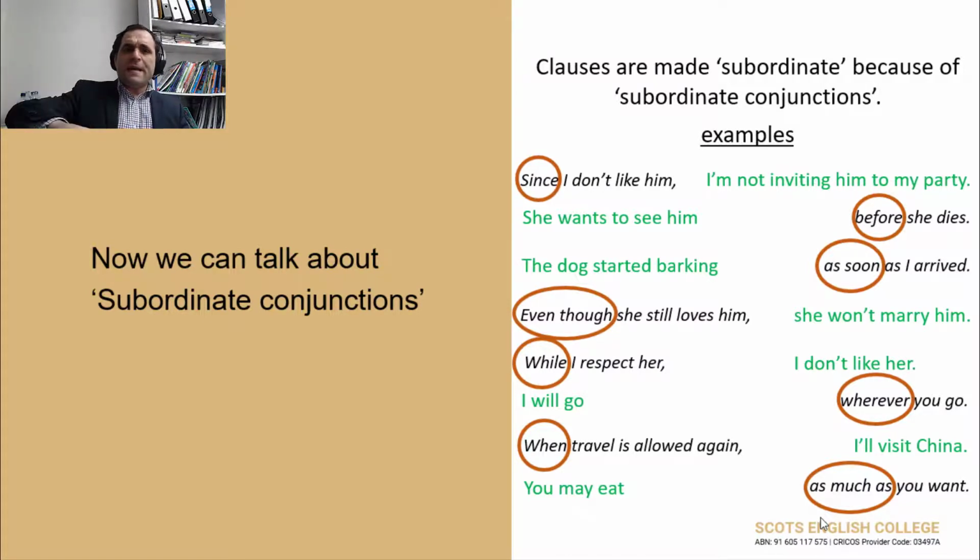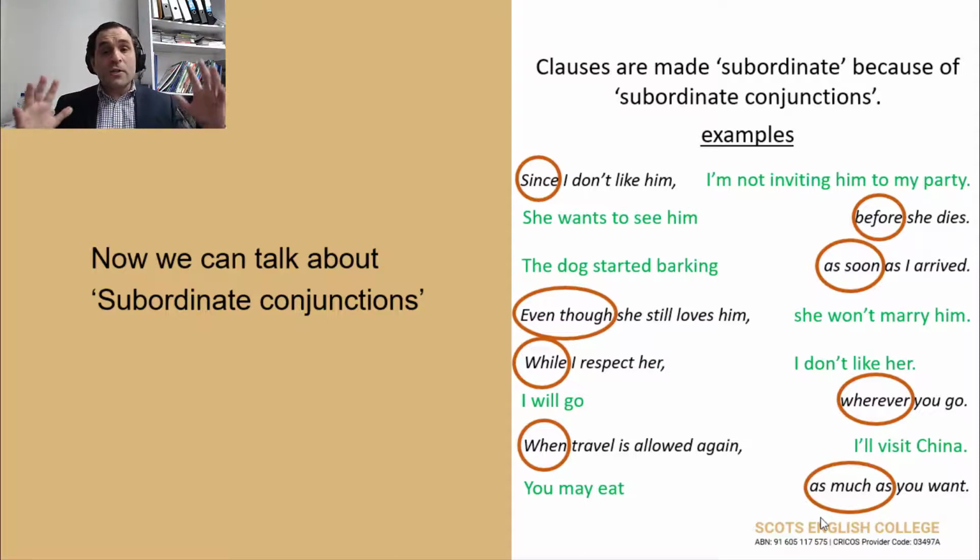But if you give me the dependent clause, you are giving me extra information that is also very important, but not as important as the main idea, that is, she wants to see him. That's the main idea. But if you want to know why, that's because she's going to die soon. So that's why she wants to see him. So she wants to see him before she dies.